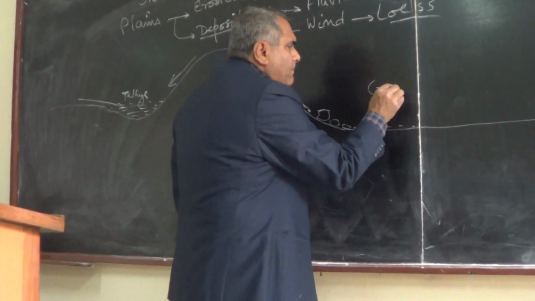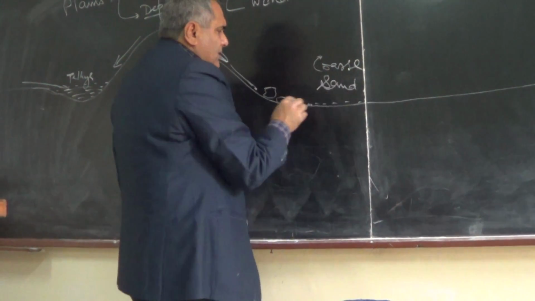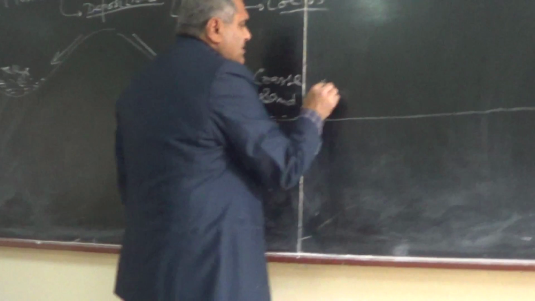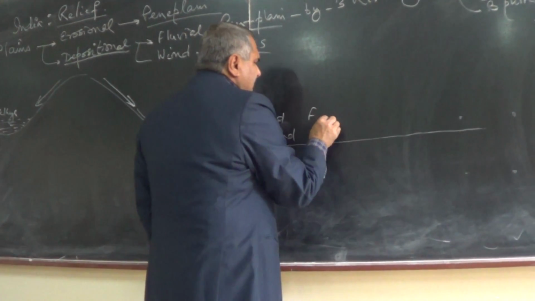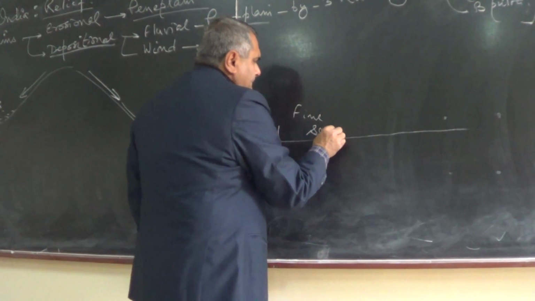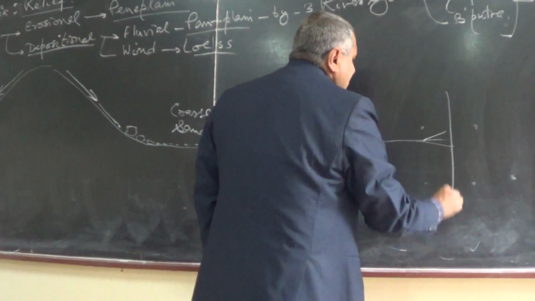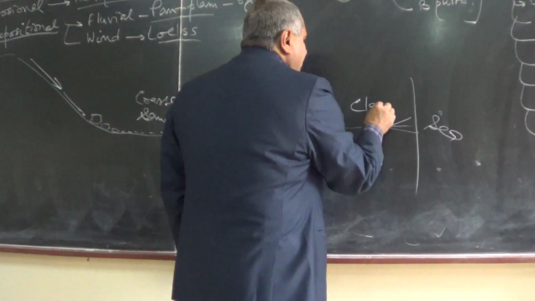Then it is called coarse sand. Coarse sand will be deposited here. Then beyond, आगे में, fine medium sand, then fine sand, then it is silt, and in the delta part, when this river enters the sea, it is only clay.